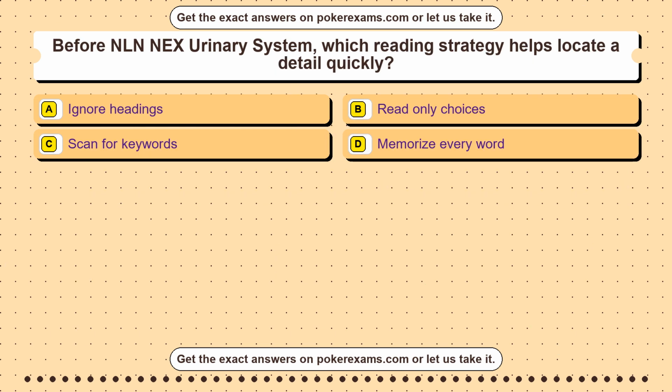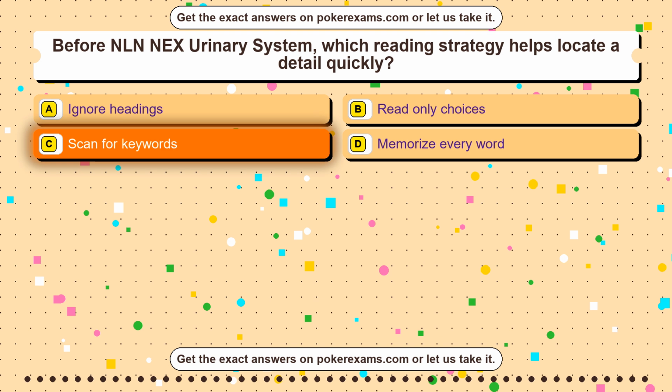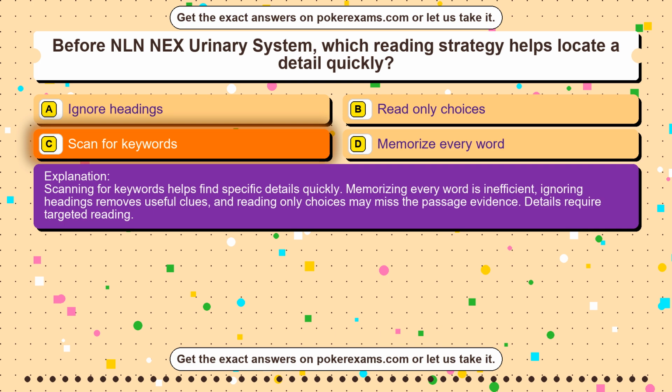Question 35. During GED Social Studies Review, which operation undoes multiplication by 5? Option A, subtract 5. Option B, multiply by 10. Option C, divide by 5. Option D, add 5. The correct answer is option C. Division is the inverse of multiplication, so dividing by 5 undoes multiplying by 5. Adding or subtracting changes the value in a different way. Multiplying by 10 increases the effect rather than reversing it.